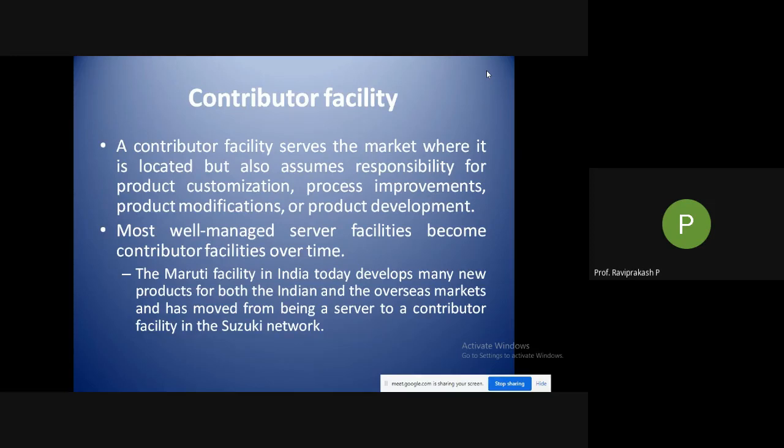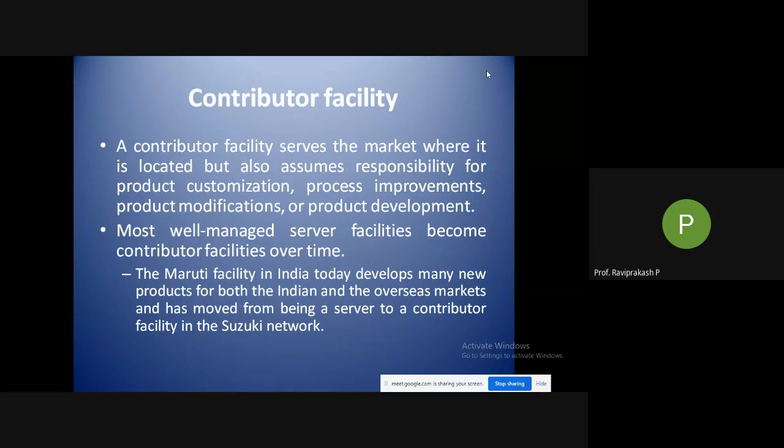Example, again Maruti. The Maruti facility in India today develops many new products. It's not just producing cars as told by the Suzuki people; new developments are also happening. The Maruti facility in India today develops many new products for both the Indian and the overseas market.